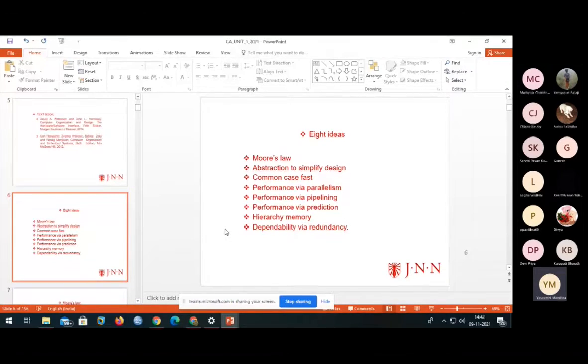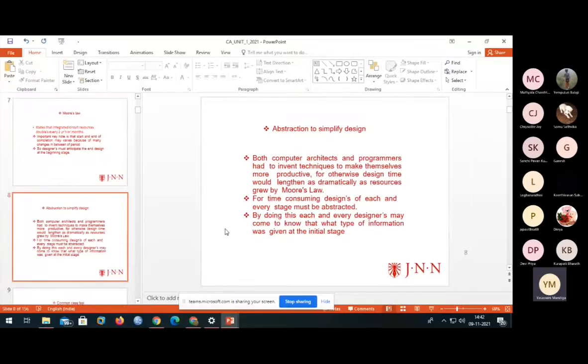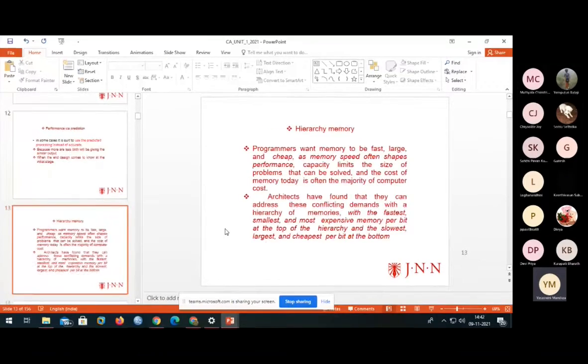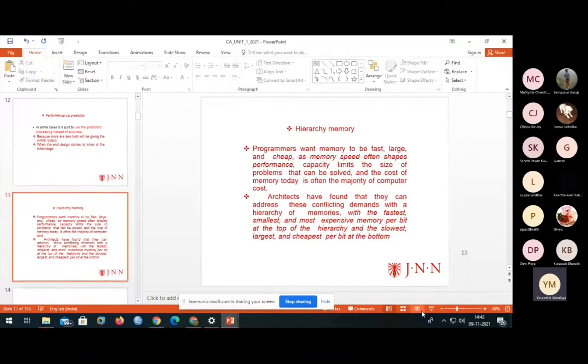Next is parallelism: to run or work the software faster, we use parallelism. If any conflict occurs, it is solved by using pipelining. Next is predicting the problems. Parallelism, pipelining, and prediction all go into improving performance. Next is memory hierarchy, and then dependability via redundancy. These are our eight ideas for implementation.